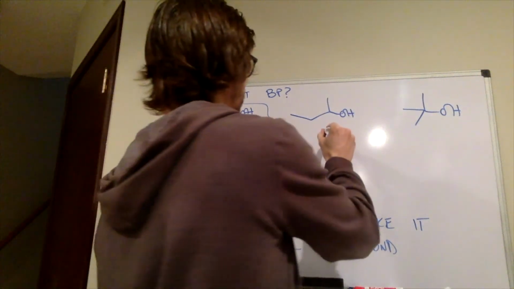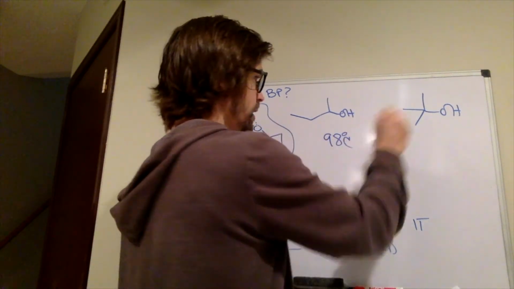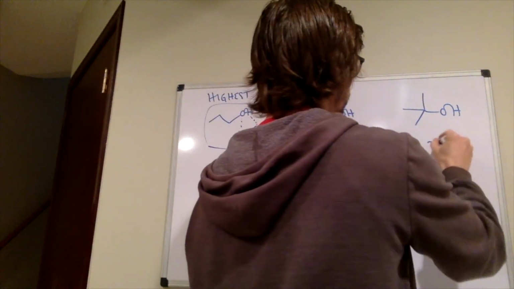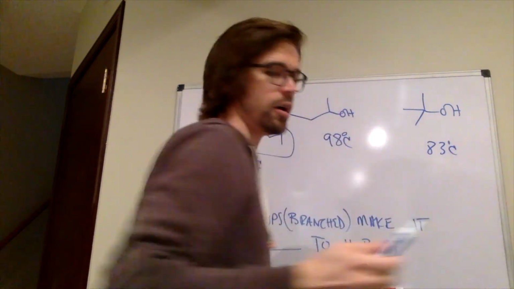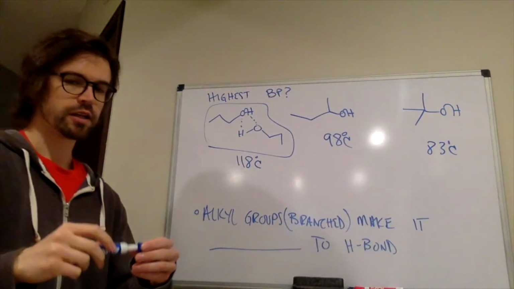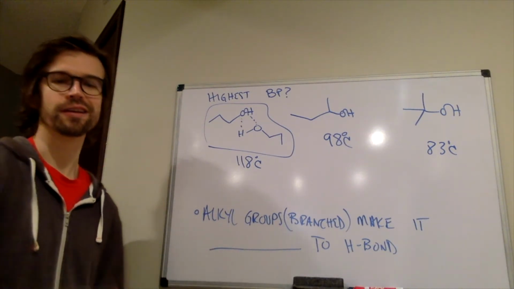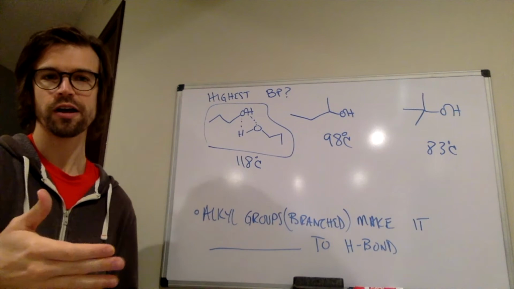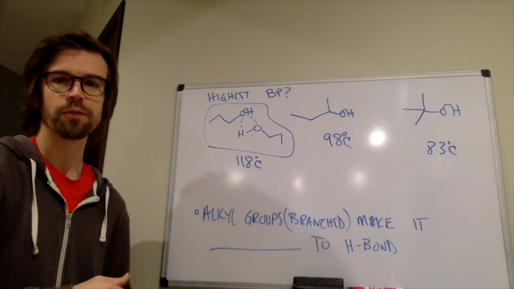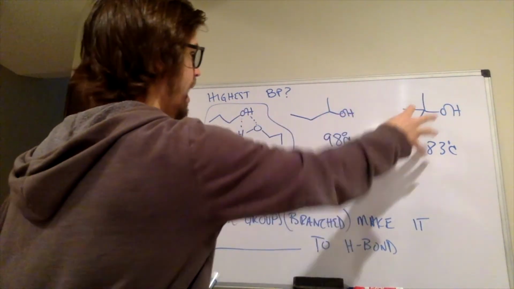This one in the middle is 98 degrees Celsius. And the one on the right is 83 degrees Celsius. So there's differences in their boiling points, but it's not enormous. It's not like that ether versus the alcohol that we looked at a second ago. But essentially, what's the difference between that and that?